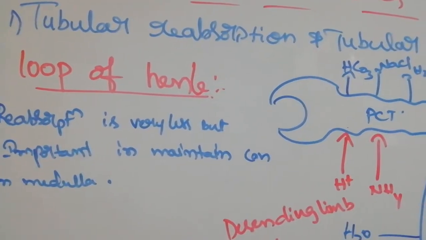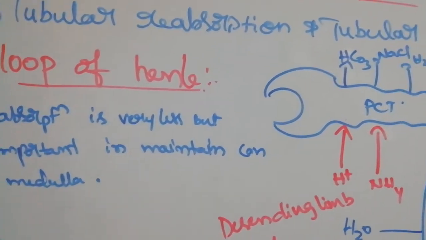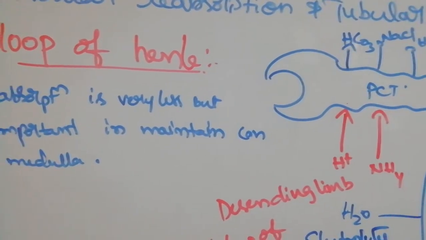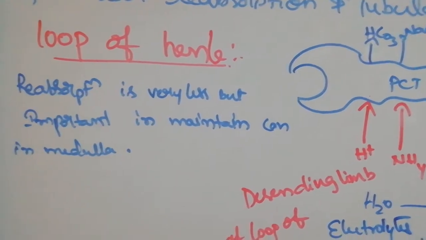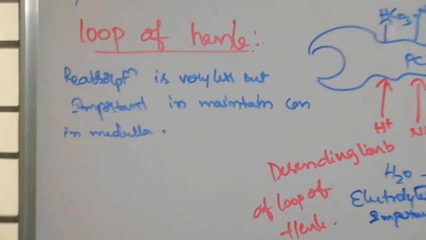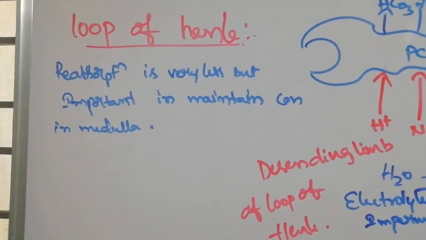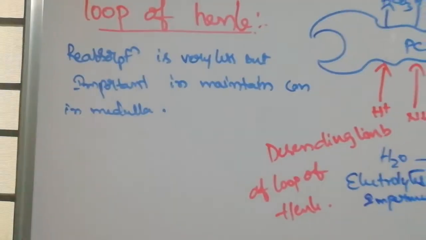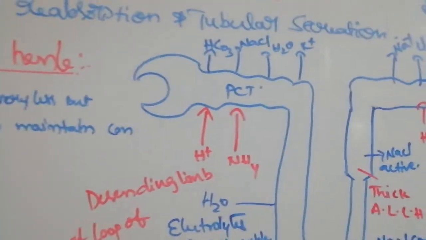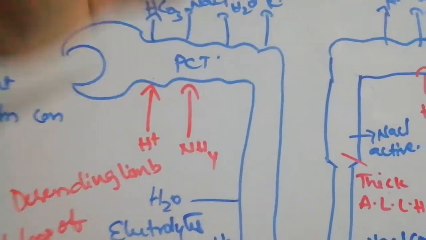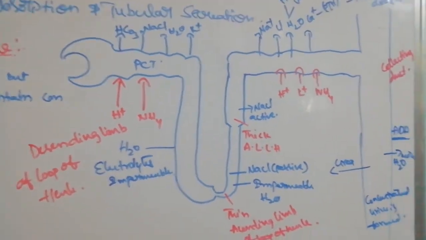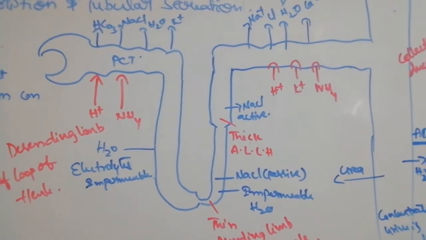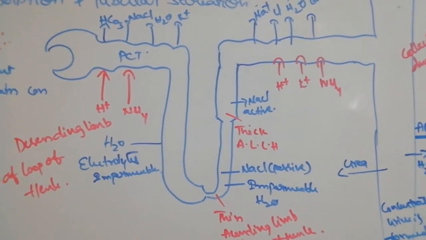Next one is the tubular reabsorption and secretion at the loop of Henle. Loop of Henle reabsorption is very less but important in the maintenance of the medullary concentration, because the upper part is the cortex and the lower part comes under the medulla. So medullary fluid concentration is maintained by the loop of Henle only.